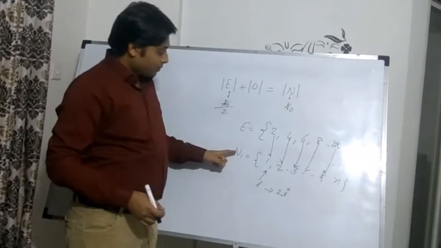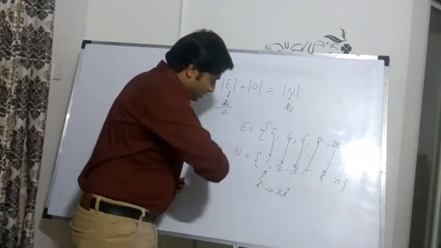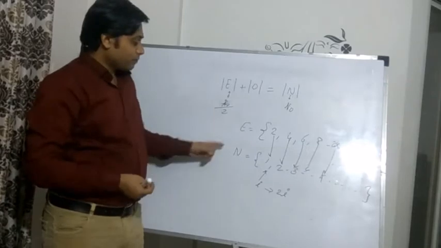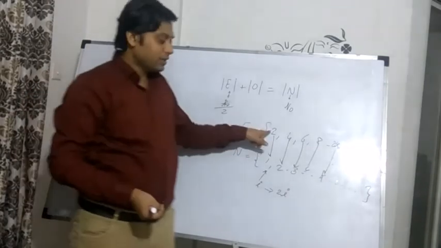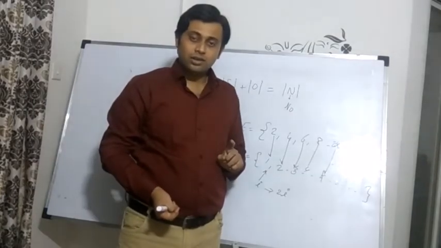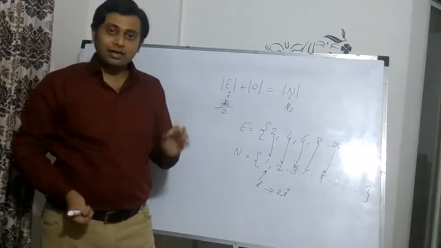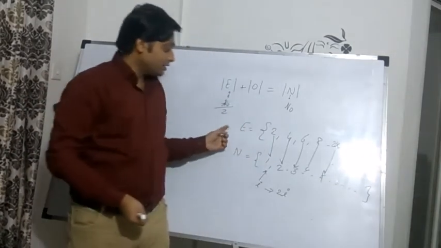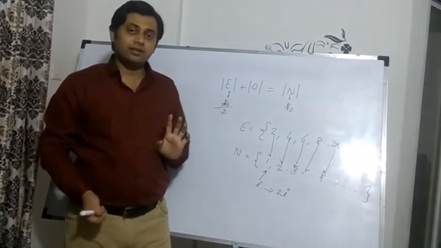Now there exists a perfect mapping between the set of natural numbers, so I will remove this n1 and this n, and I will consider the complete N now. There exists a perfect mapping between the elements of natural numbers and the elements of even numbers. So according to our definition, these two have the same cardinality. So there exists the same number of even numbers as of natural numbers.